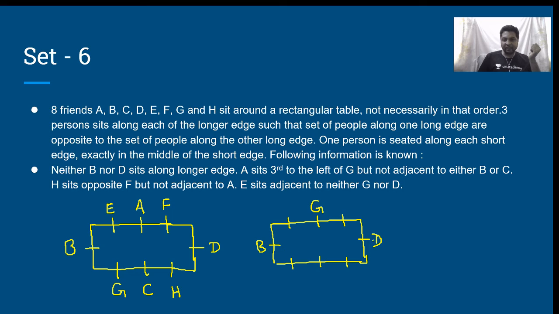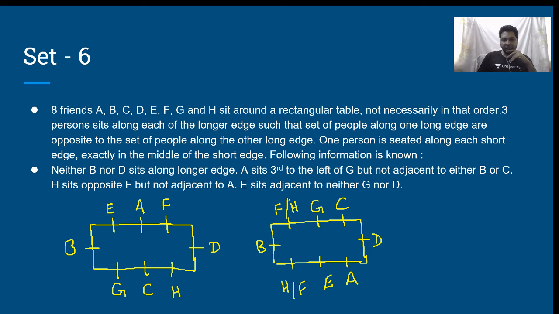If I consider G over here, then this will be A. These two positions can either be F or H. This is F, this is H. Instead, if this is H, this is F. Isn't it? E cannot come over here, therefore E will come over here. Which means this will be C.